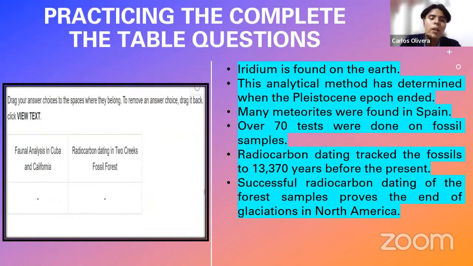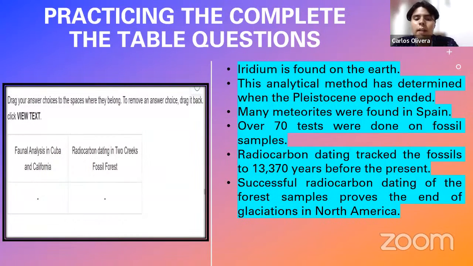And this category of radiocarbon dating in 2 Creeks fossil forest fits this particular statement, right? It is connected to this statement. So as I say, what you have to do is take these statements, read them, and drag them within the reply box, in this case, within the category that you consider is connected to the statement. In this case, this one, radiocarbon dating track fossils, belongs to the category of 2 Creeks fossil forest, so I would drag it within that box.